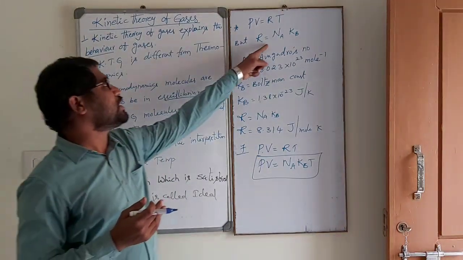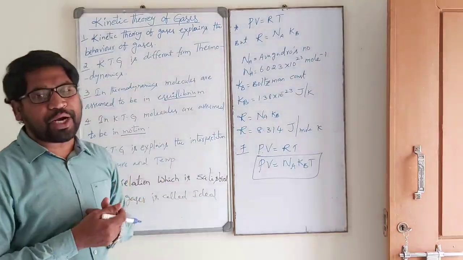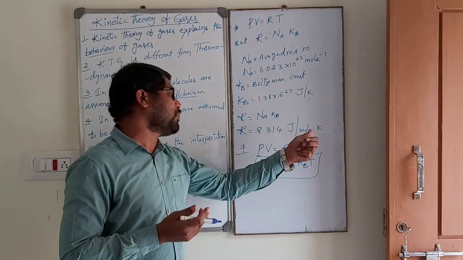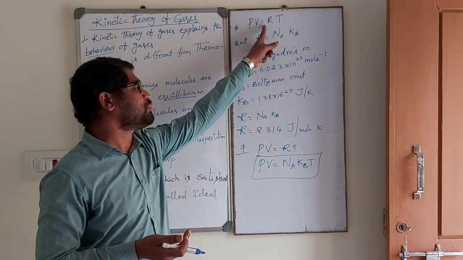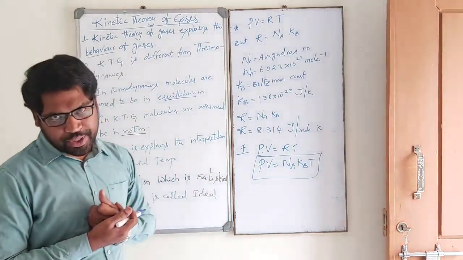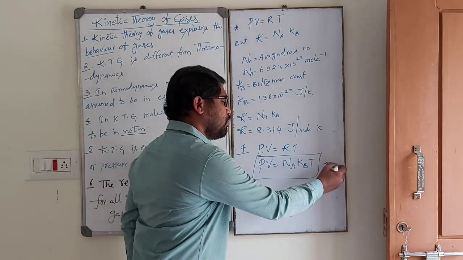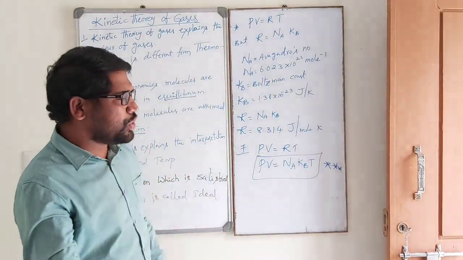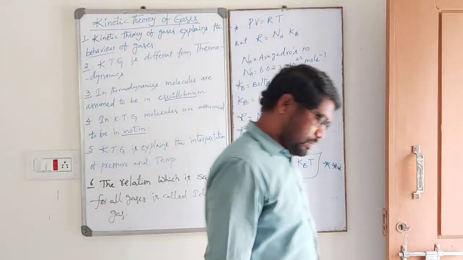Next, R is equal to Na into Kb, Na is Avogadro's number, Kb is Boltzmann constant. Both are multiplied, we are getting the universal gas constant, 8.314 joule per mole Kelvin. So this R value, Na into Kb, is substituted in the ideal gas equation. We are getting PV is equal to Na into Kb T. Yes. So this is the most important formula which is used. Write it down.